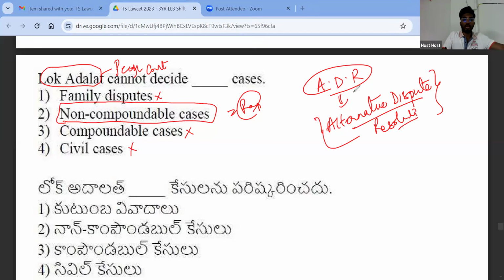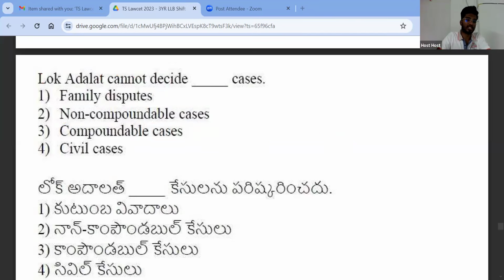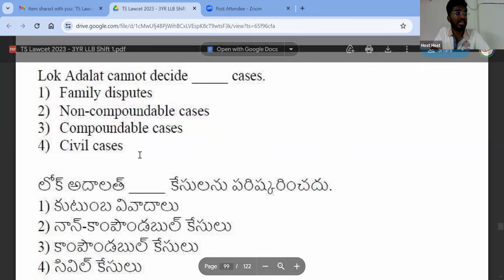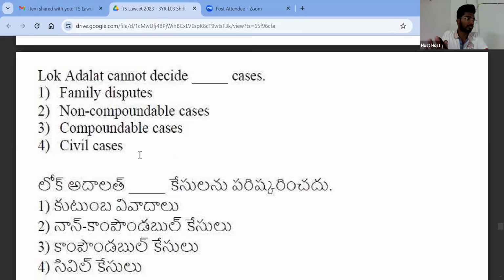So Lok Adalats are given statutory status by the NALSA Act, the National Legal Services Authority Act. Under this, Lok Adalat can deal with some small cases. Lok Adalat can also deal with pre-litigation cases, which means you did not even file a case, but you have a dispute. You'll go to the Lok Adalat and solve it before even going to the court. Right. ADR is out-of-court settlement without going to the court.